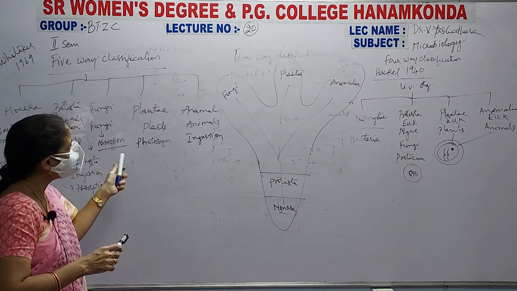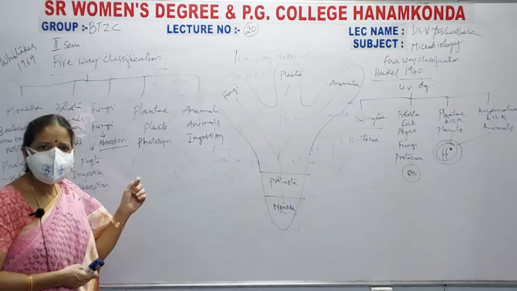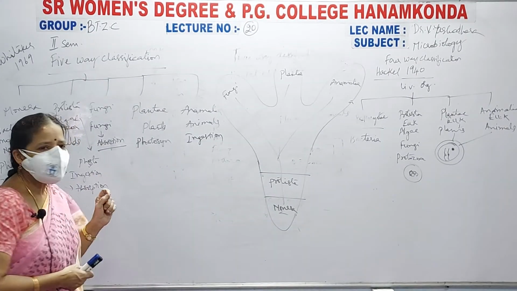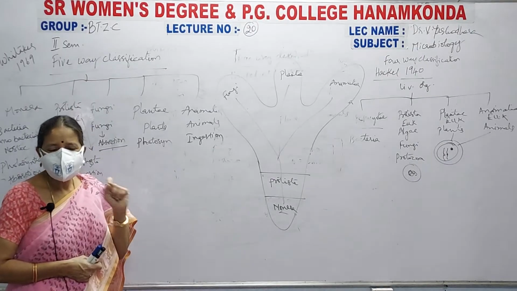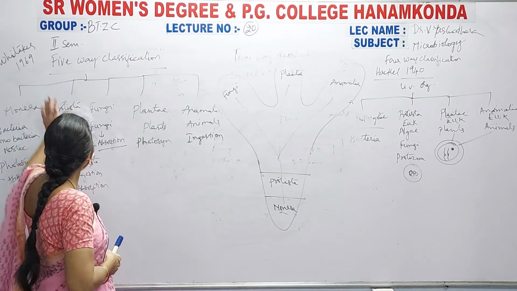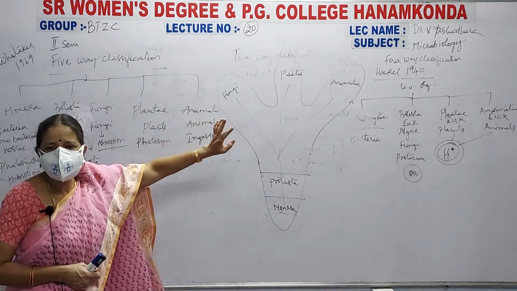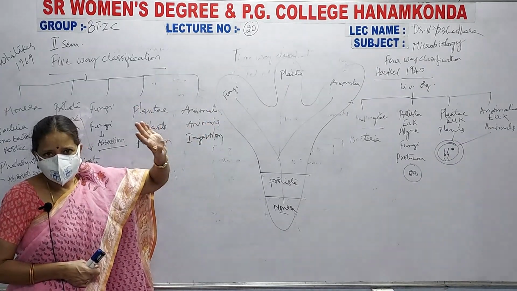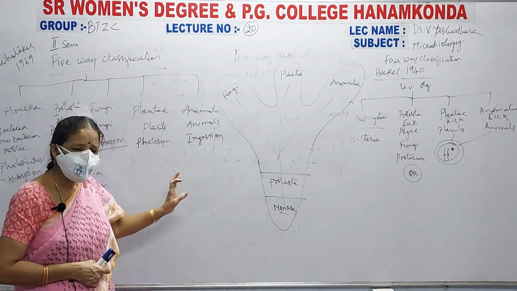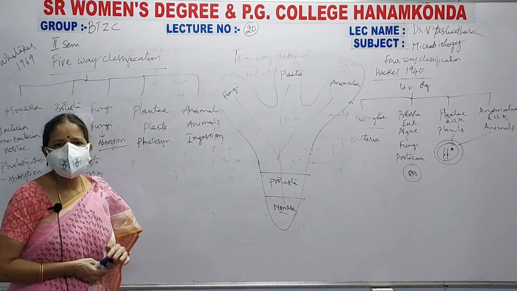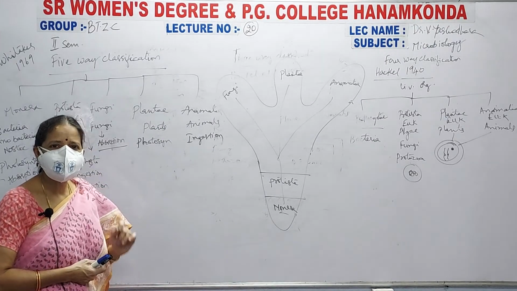And today what we have done, that is your outline classification of microorganisms. It is a 20 marks question, or it is your 12 marks question if it is not a COVID paper. And next one is Whittaker's classification, which is your 4 marks question. That is, Whittaker's classification can be asked separately as a short question, or this entire outline classification of microorganisms can be asked as your long question.